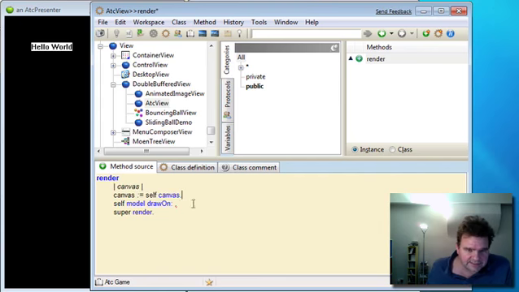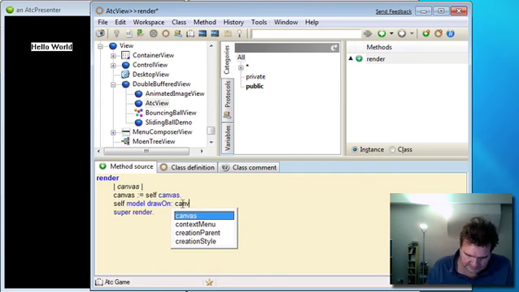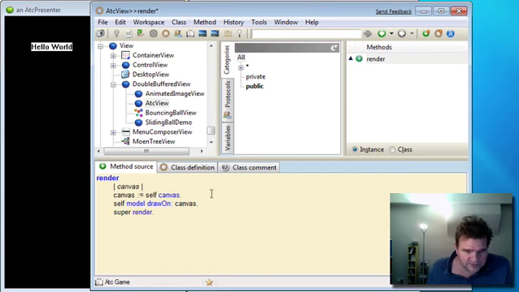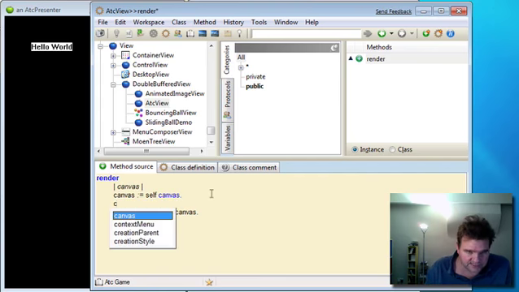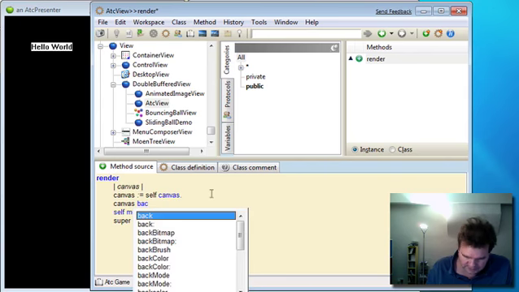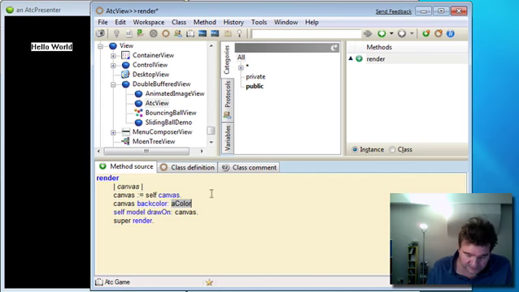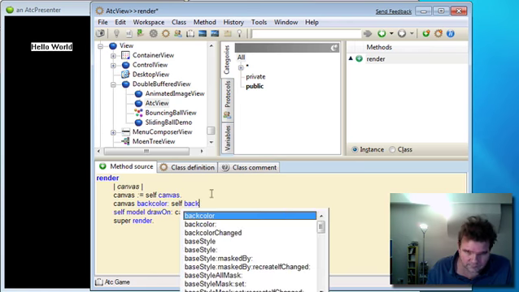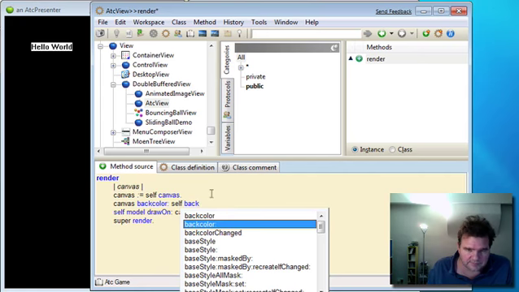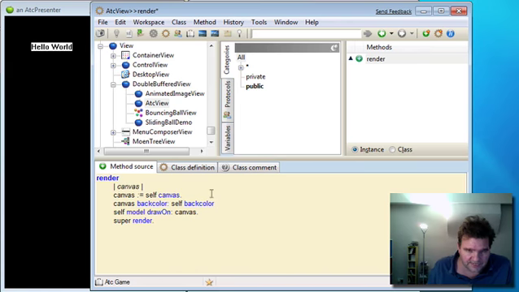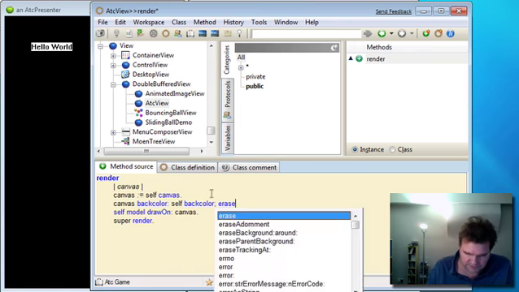Okay, and before we actually do the drawing, let's set the background colour of the canvas to be the same as the background colour of our view. Okay, and we can then ask the canvas to erase itself.